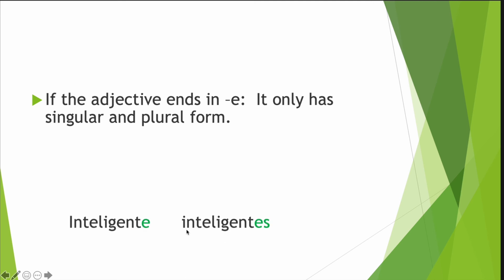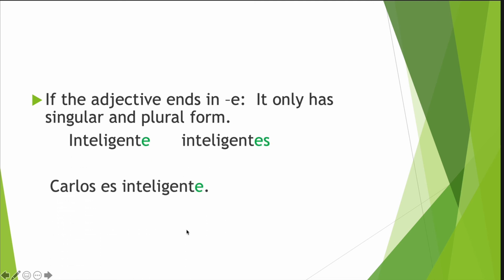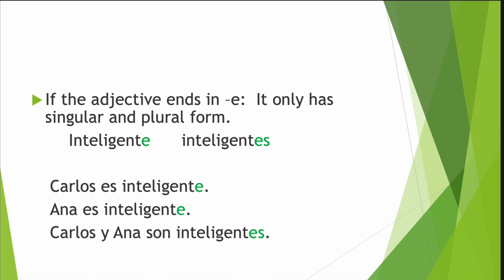If the adjective ends in E, it only has singular and plural form. Inteligente, inteligentes. Carlos es inteligente. Ana es inteligente. Carlos y Ana son inteligentes. So when you're describing people, you always have to make the adjective singular, plural, feminine, masculine, if it ends in O. But if it ends in E, you make it only singular and plural.